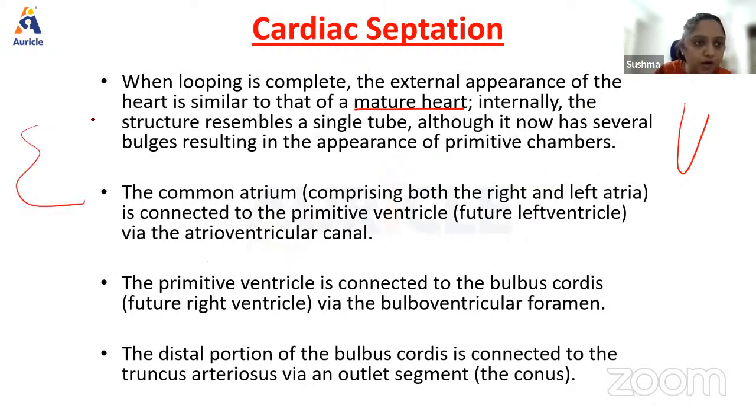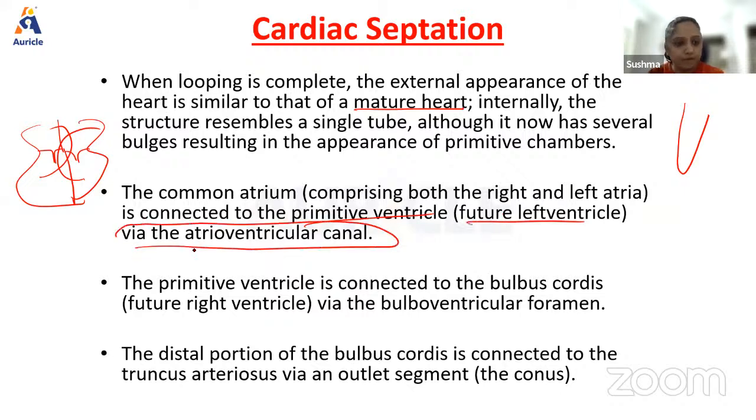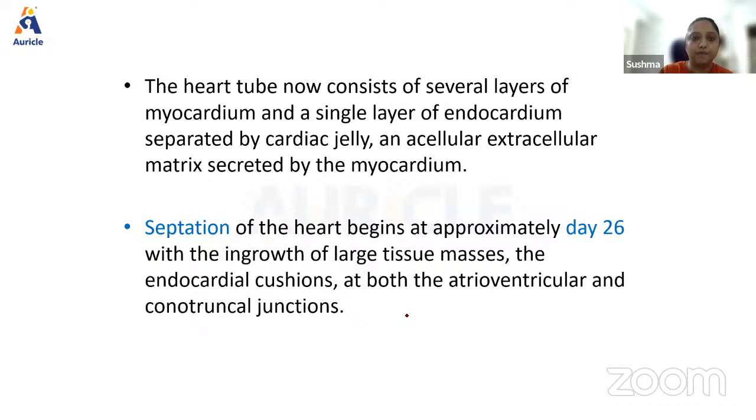How does the mature heart look like? We have interventricular septum, interatrial septum, and then we have valves also here. And there is aorta, and there is pulmonic artery. All of these are coming, isn't it? Now, the common atrium, which is comprising of both left and right atria, is connected to the primitive ventricle, which is the future left ventricle, via the atrioventricular canal. Now, the primitive ventricle is connected to the bulbus cordis, which forms the future right ventricle via bulboventricular foramen. Correct? Now, the distal portion of the bulbus cordis is connected to the truncus arteriosus via an outlet segment.